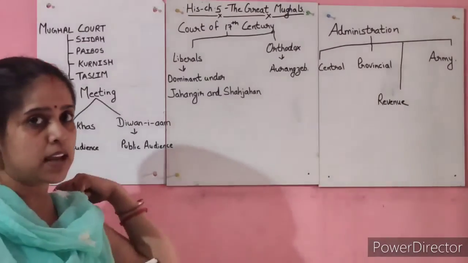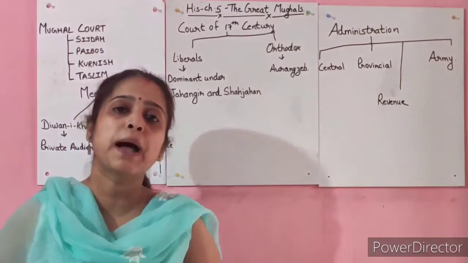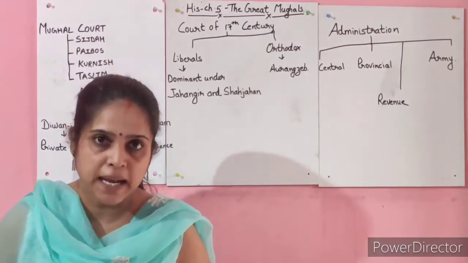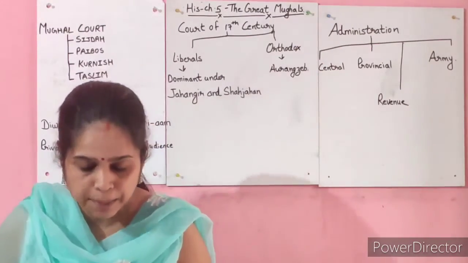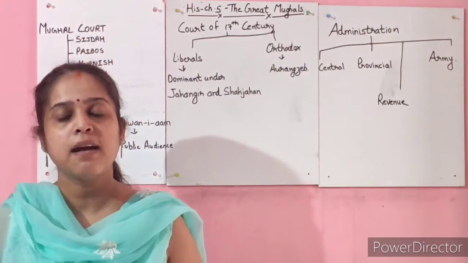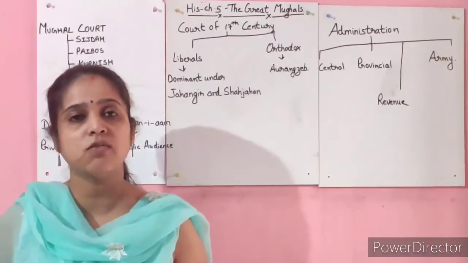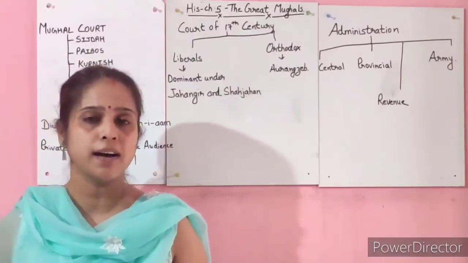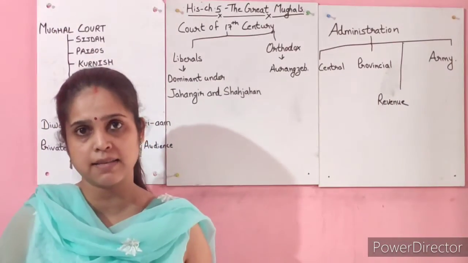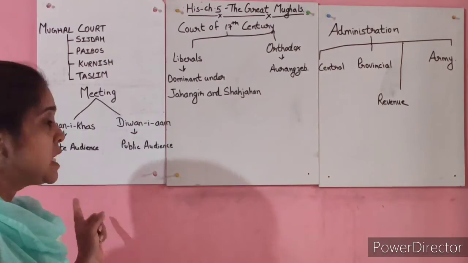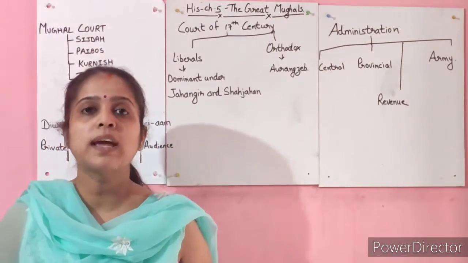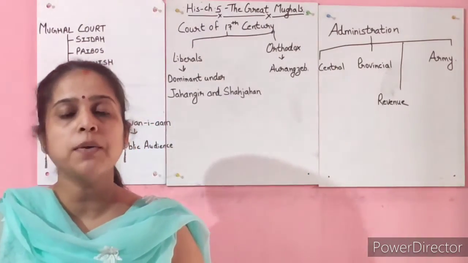I am telling you once again about Sajda and Paibos. Sajda means stretching out on the ground and bending towards the king. Paibos means kissing the feet of the king. This was the way to respect the king, which we already saw in the Delhi Sultanate. Karnish and Taslim are the other two things included in the Mughal court.